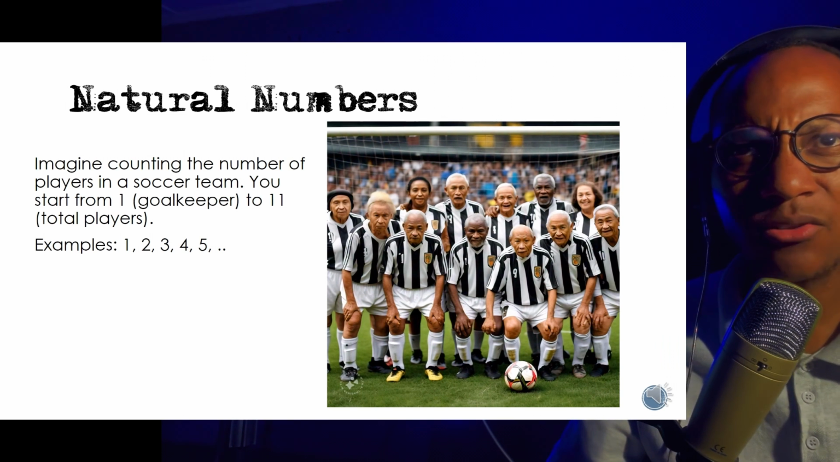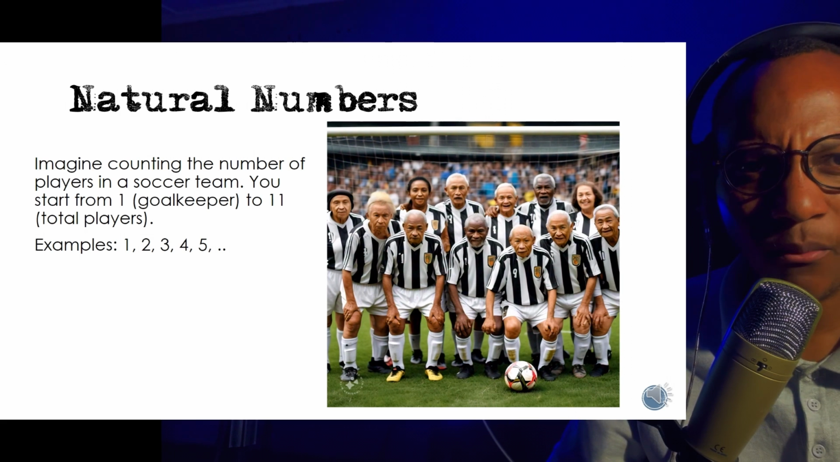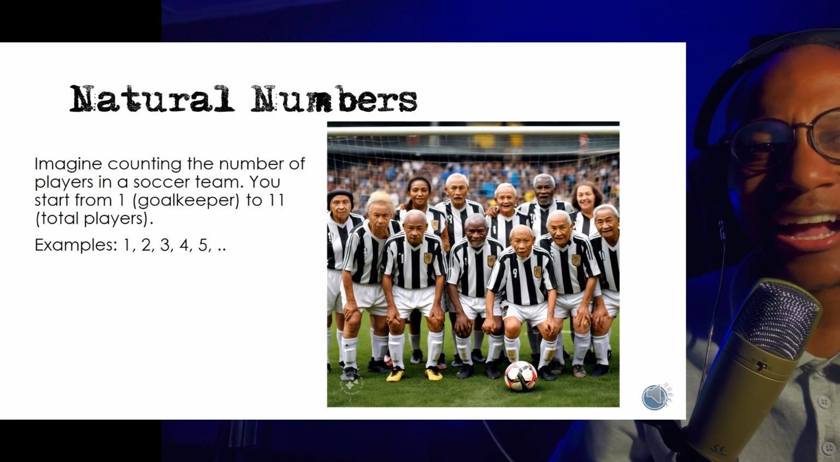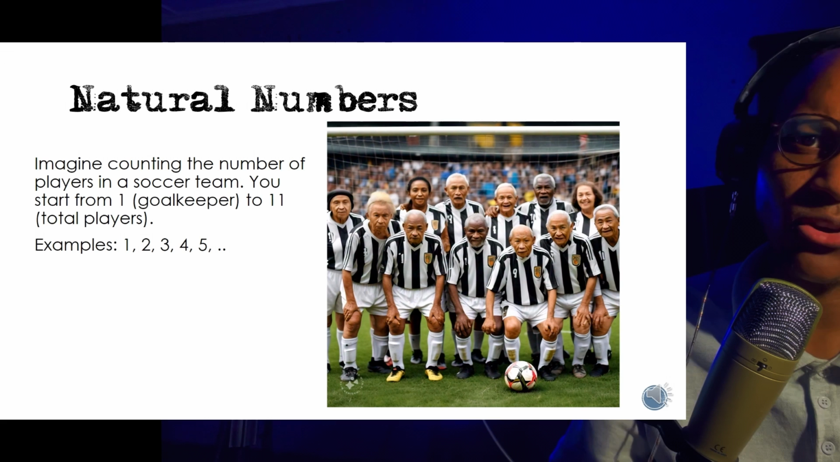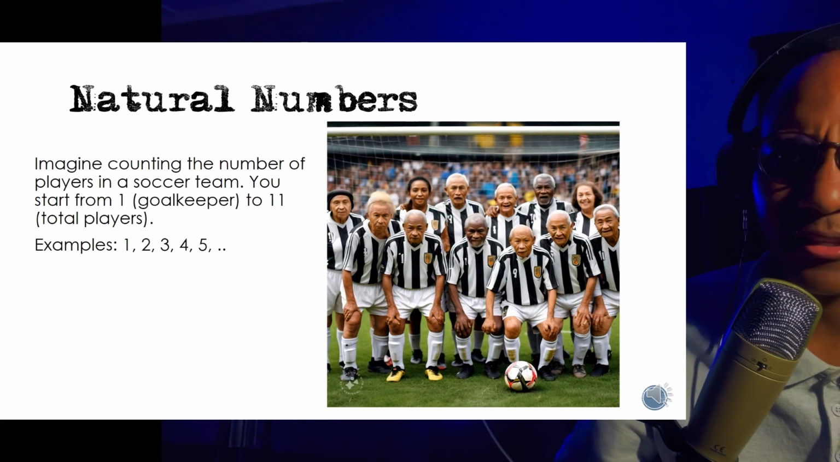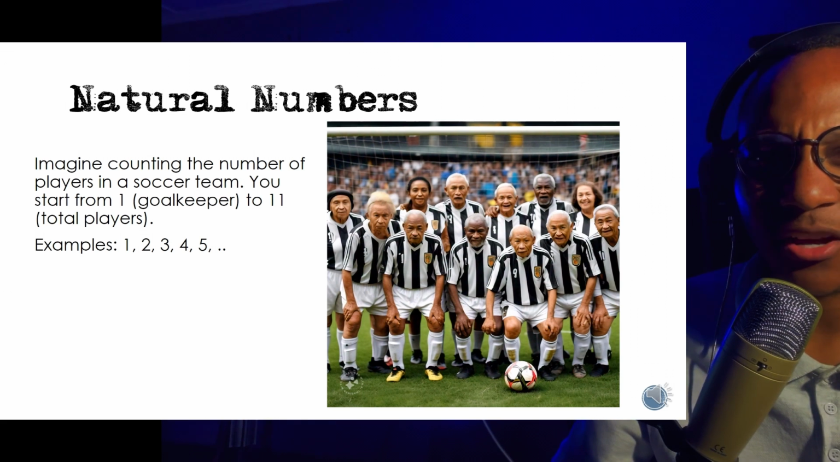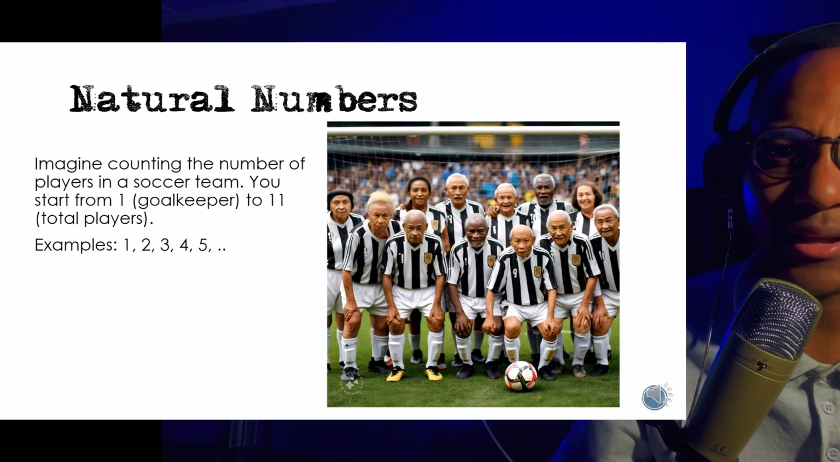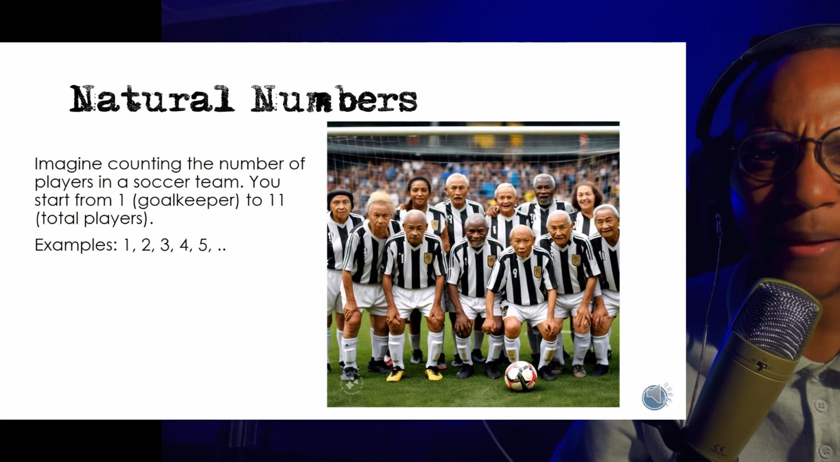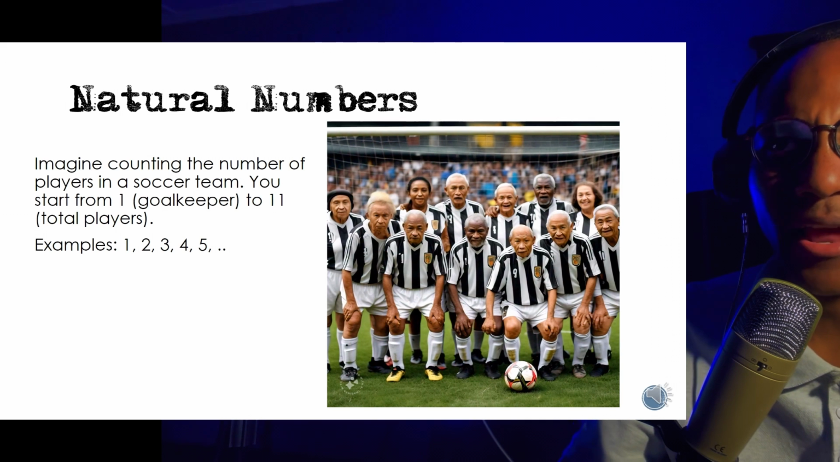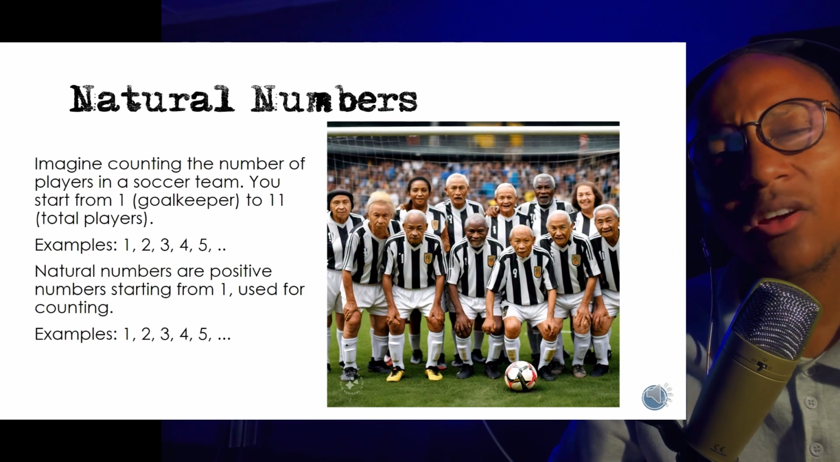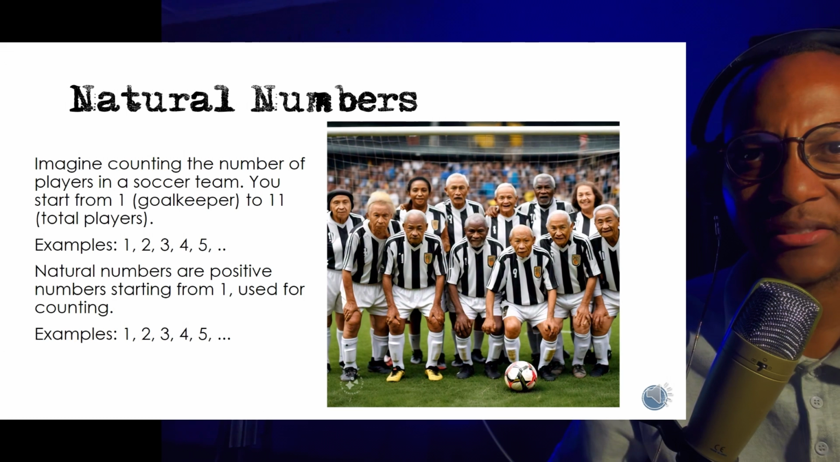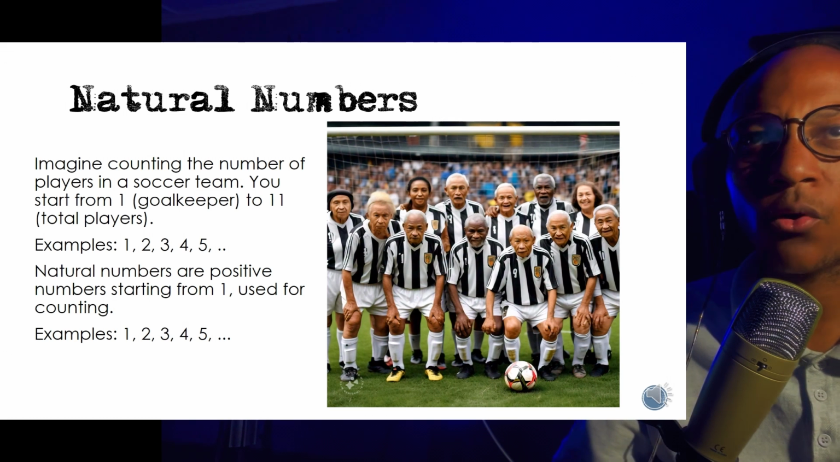These are counting numbers. You start counting from 1, right? You don't start counting from 0. If I ask you how many players are in this picture, you'd obviously tell me there are 12 players, 11 who are going to be playing, and 1 sub. This is what we call natural numbers. Natural numbers are positive numbers from 1 that we use for counting.